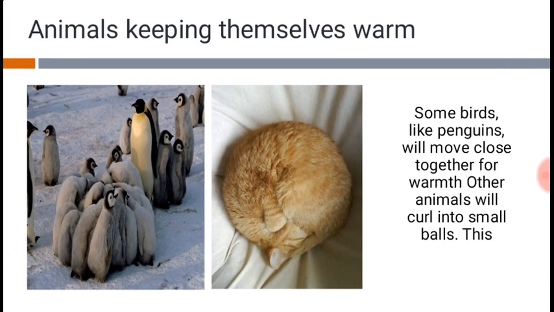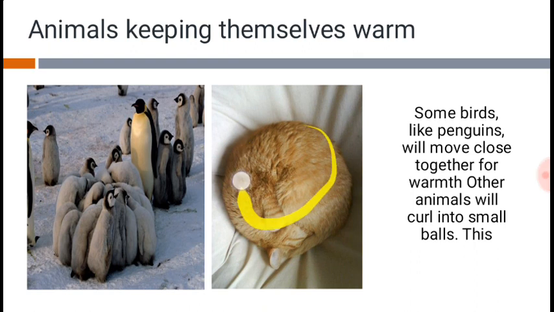Similarly, other animals also do certain things. For example, penguins move closer together to trap the air and reduce the transfer of heat, the escaping of the heat. This process reduces the conduction process, and also the convection process.